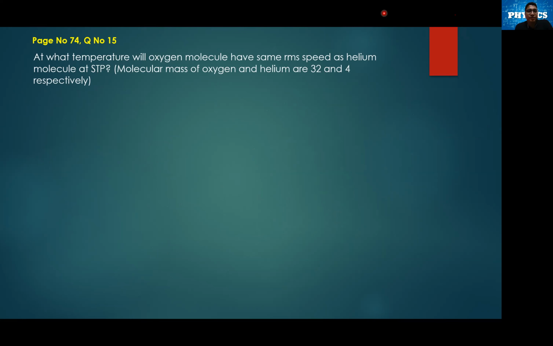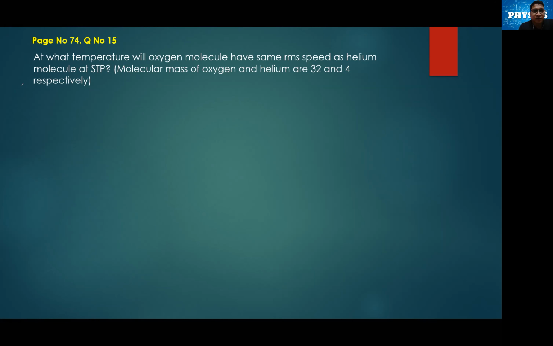Let's see here. They are saying, at what temperature will an oxygen molecule have the same RMS speed as a helium molecule at STP? They have given the molecular mass of oxygen and helium as 32 and 4 respectively. So we have to compare and find the temperature for the oxygen molecule, and the condition is that they have the same RMS speed. So let's note down the data they have given to us.